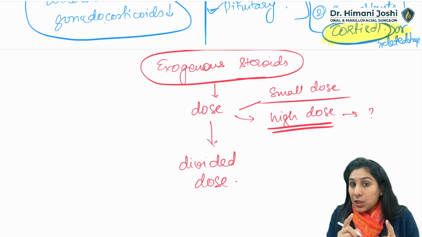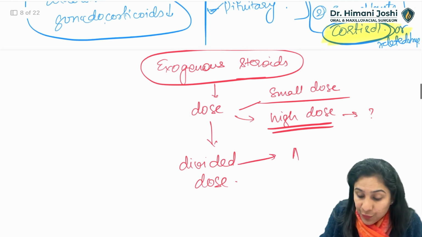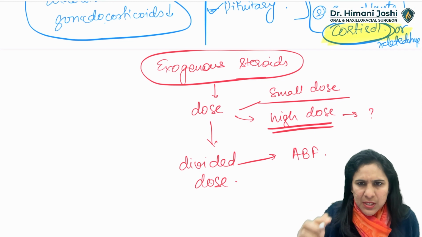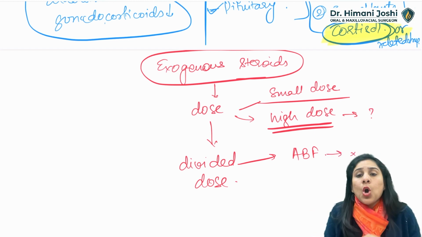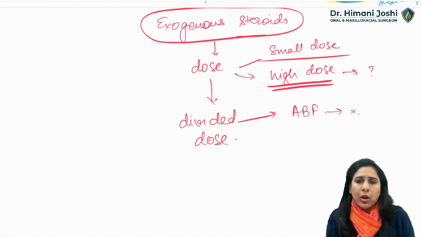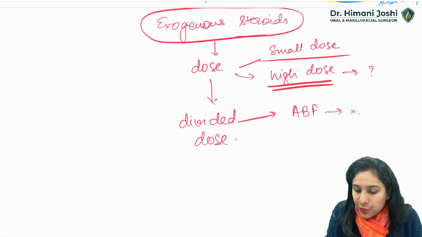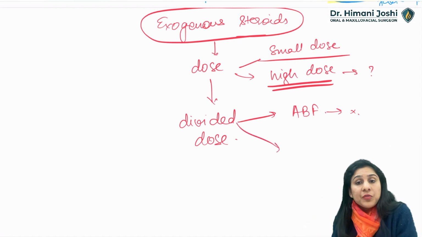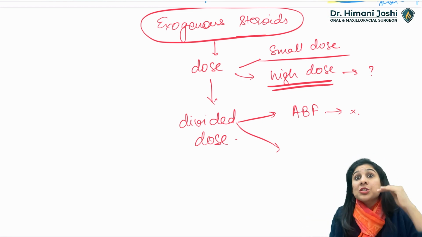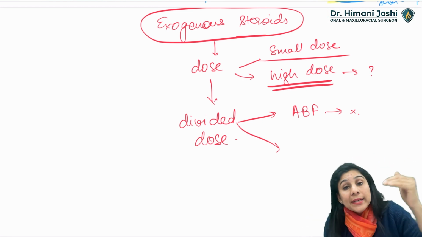Like we saw, according to the circadian rhythm, if you are giving the steroid only in the morning, after breakfast, usually it is not going to create a problem because normally also our body secretes it in the morning maximum. But if the disease of the patient is such, the autoimmune disease is such that you have to give steroids 2 times in a day or 3 times in a day.